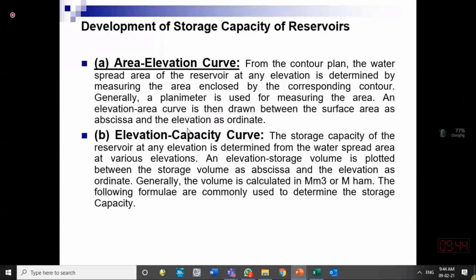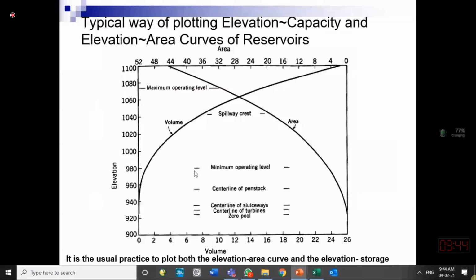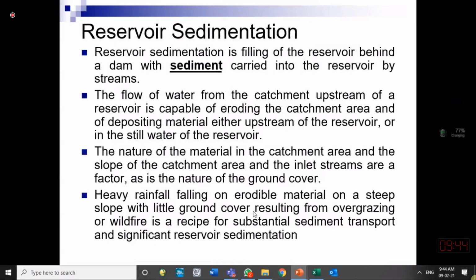Reservoir storage and reservoir elevation are related with each other. We call them the reservoir elevation capacity curve. Elevation is drawn on the vertical axis and capacity, or the volume, is drawn on the horizontal axis. Usually we get a curve like this. So you should know there is a storage elevation curve available for each reservoir. Similarly, area elevation curves are also available. This is a typical shape of the storage elevation and area elevation curves.